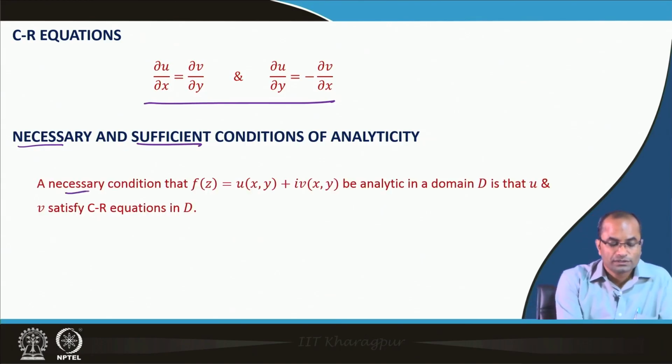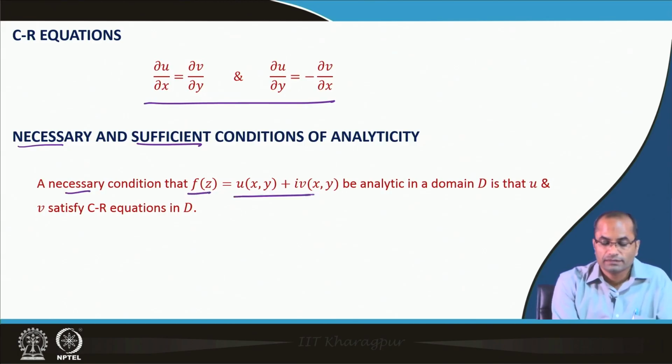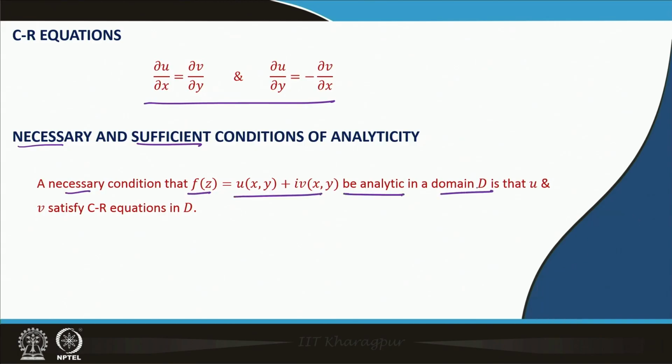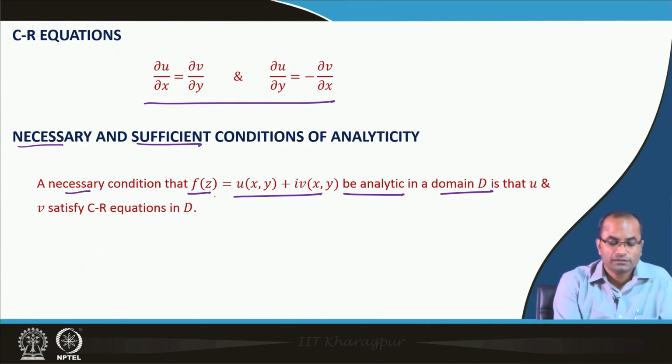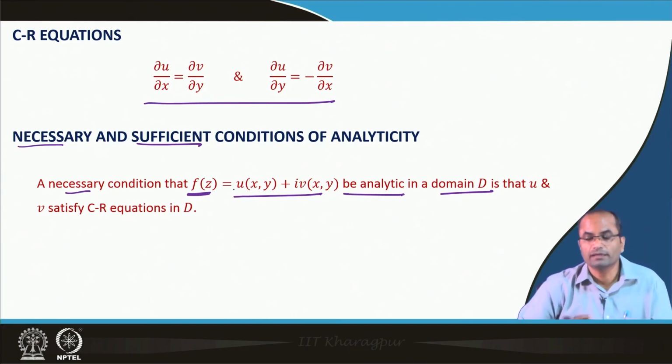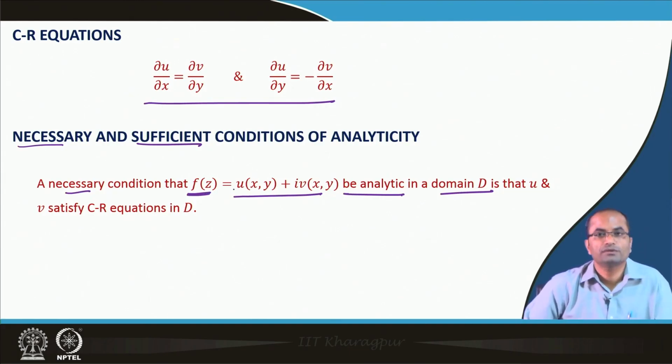A necessary condition for f z to be analytic in a domain D is that u and v satisfy the CR equations in D. So, this is the necessary condition: the function will be analytic in a domain only if u and v satisfy the CR equations. What do we mean by a necessary condition? It is clear that if the CR equations are not satisfied, then this function is not going to be analytic.